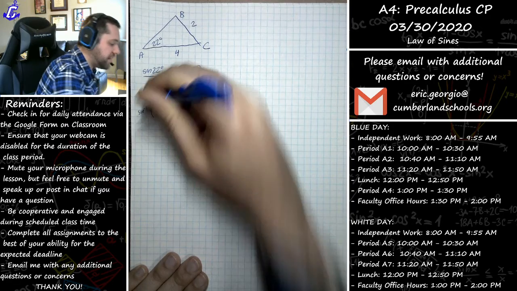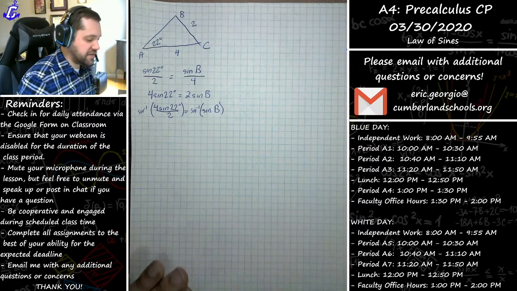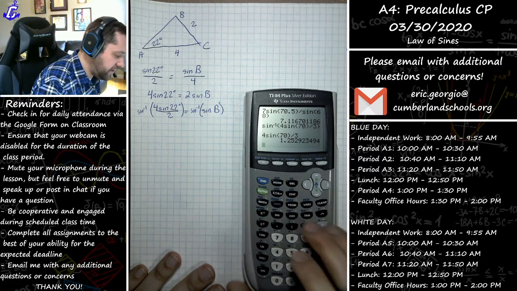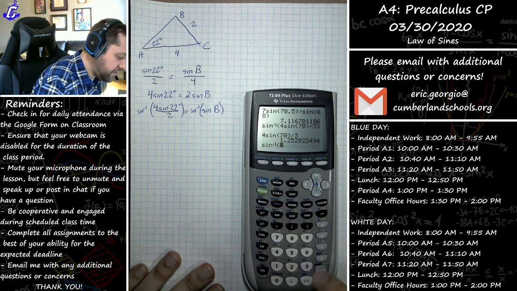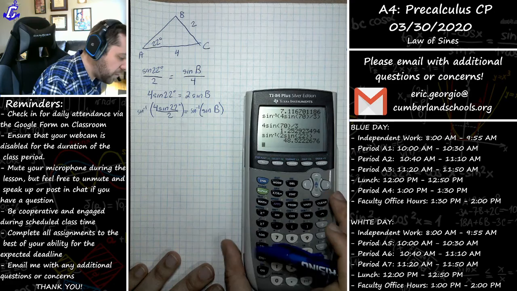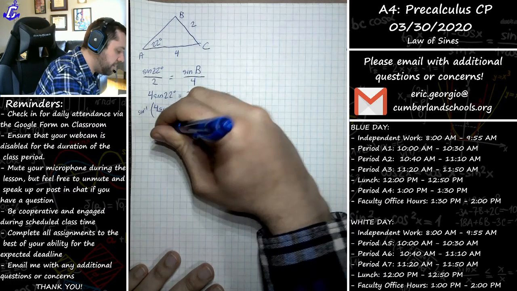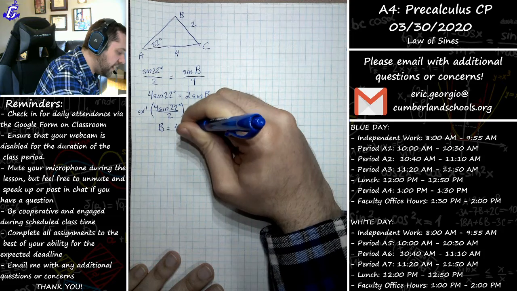In fact, on the left, 4 divided by 2, you could just write as 2 sine of 22. That's exactly what I'm going to do when I plug it into my calculator. The sine inverse of 2 sine of 22 degrees should equal B, and we get about 48.5. So angle B is about 48.5 degrees.